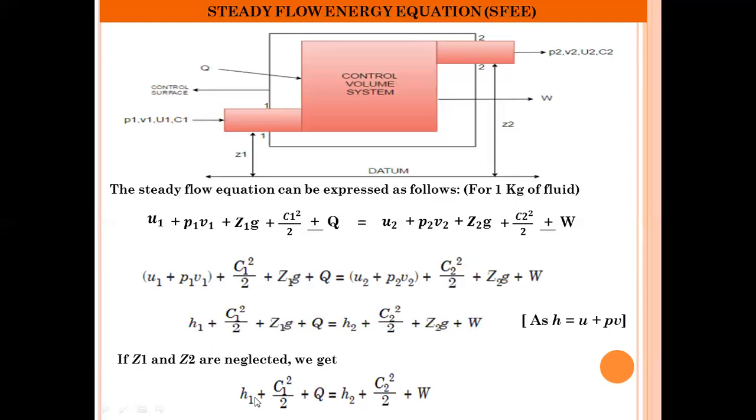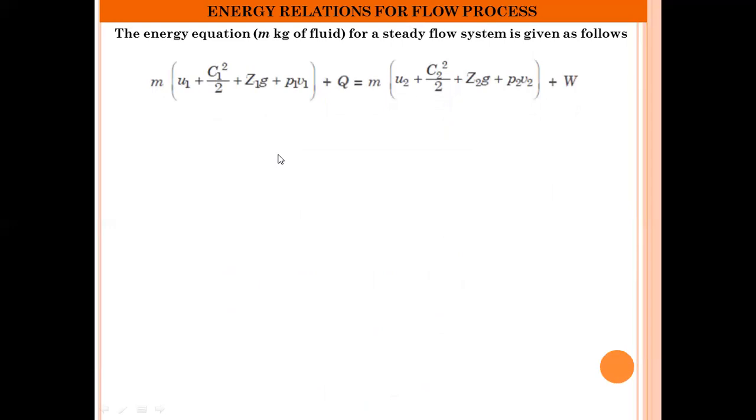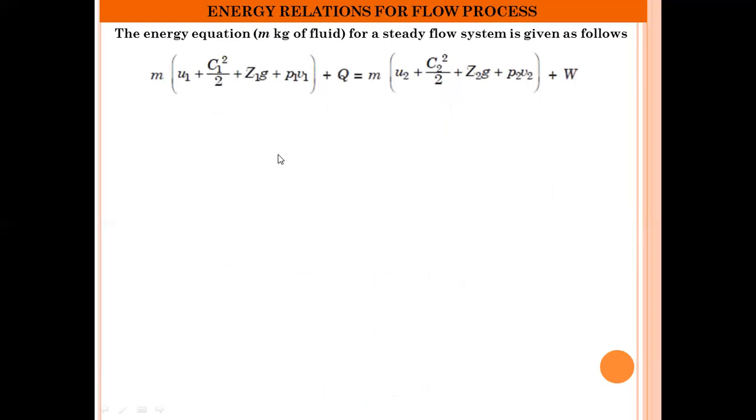If the mass is m kg of the fluid, this equation can be written again as follows. The energy equation for m kg of the fluid for steady flow system: we just multiply the general steady flow energy equation by the mass of fluid, that is m.